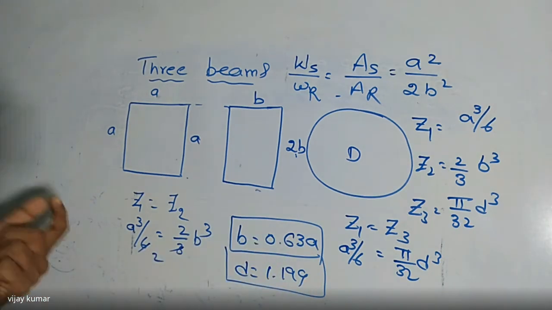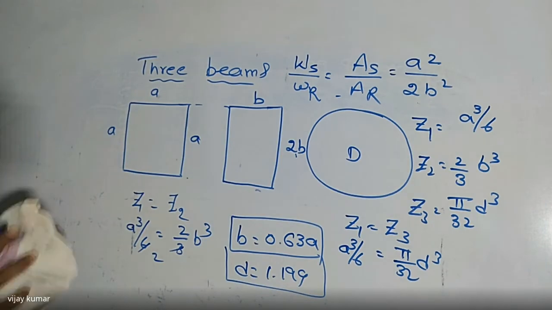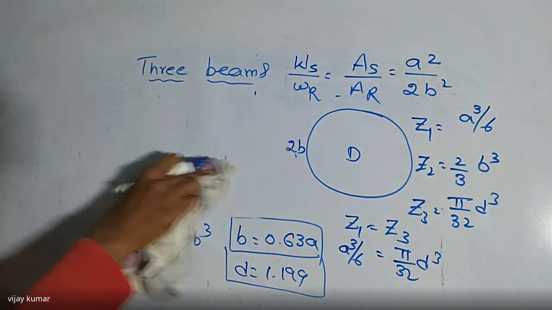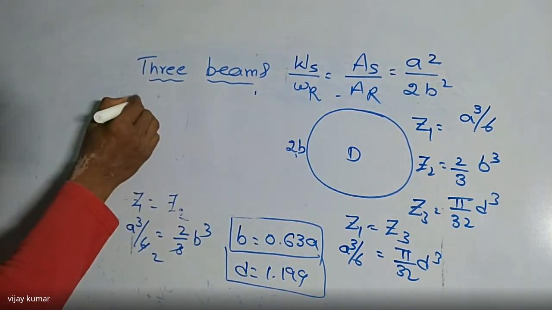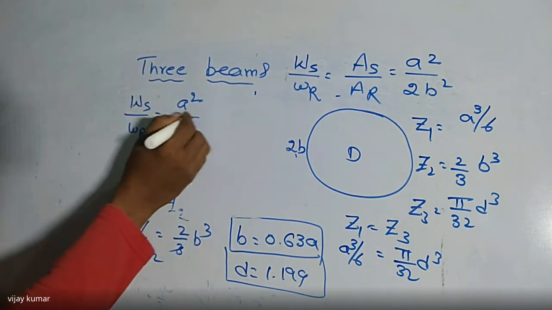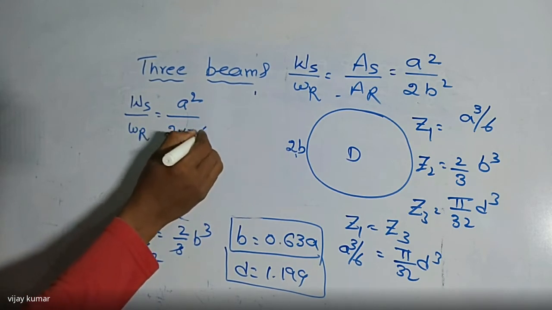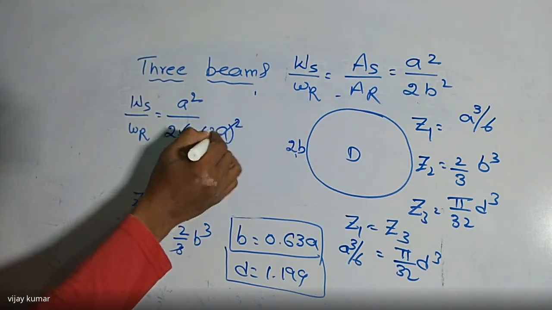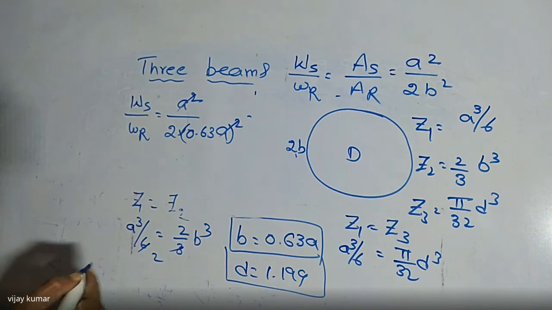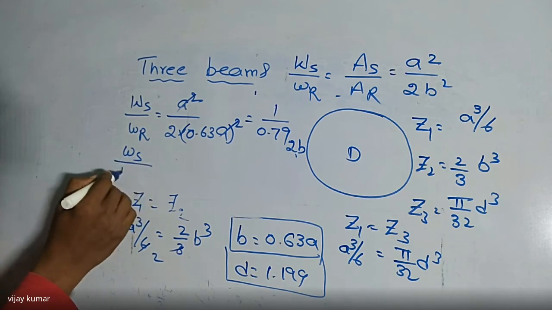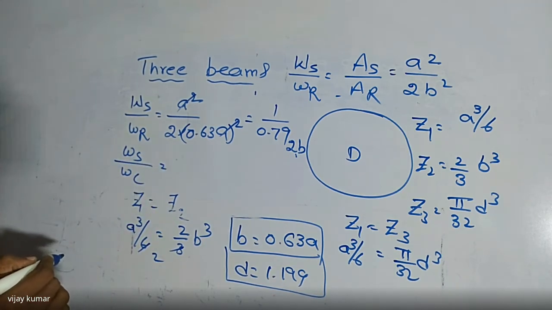Now I'm going to substitute into the ratios. Then we are getting the ratio. So the first ratio here, tell me now. That is Ws divided by Wr is equal to A square divided by 2 times B square, with B as 0.63 times A, whole square. A square in both is cancelled. We are getting some value. That is, I am getting 1 divided by 0.79. Similarly, Ws divided by Wc is equal to how much value is it now?